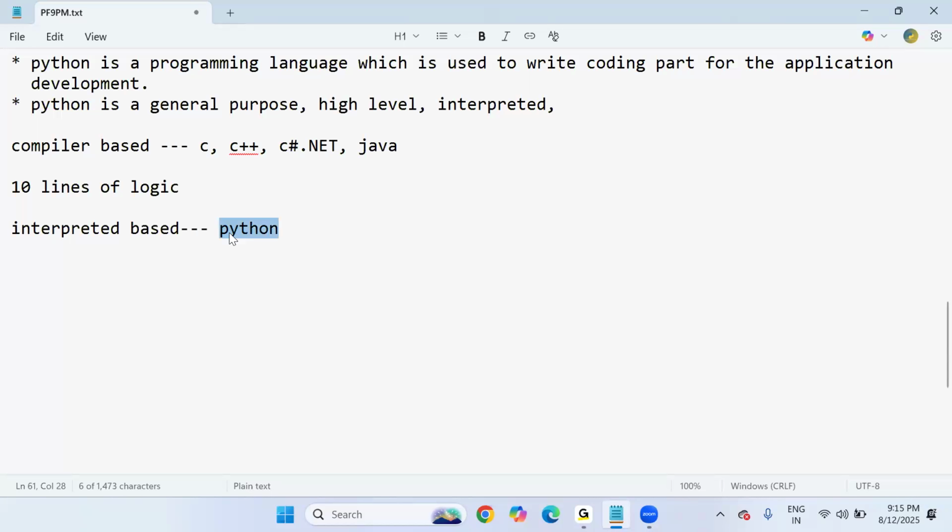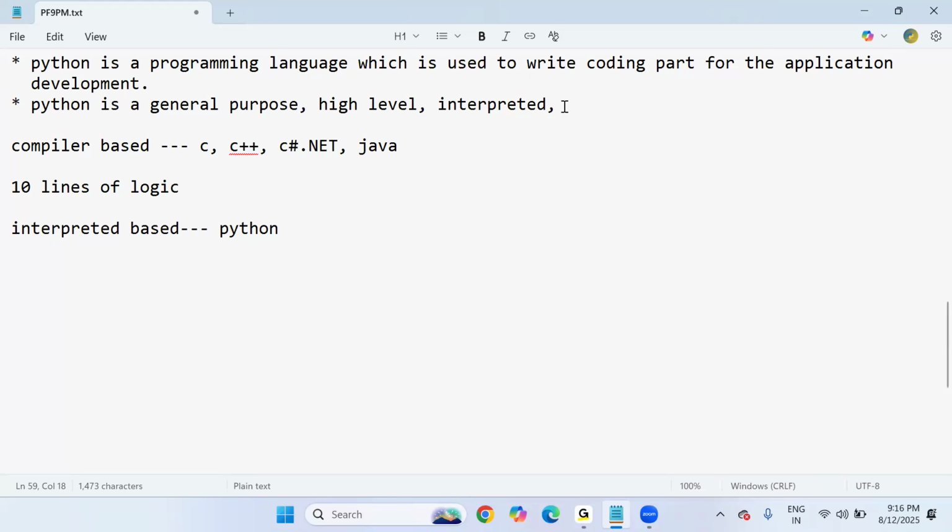At a time, only one error means you can focus on that error, rectify it and move on towards the next logic. So this is an interpreter based programming language, meaning line by line the code will be checked and executed, whereas in compiler based languages the whole program at a time will be checked and executed. So Python is an interpreted programming language, not a compiler programming language. But compilation will be taken care of by the interpreter internally. It doesn't mean that compilation does not take place in Python. Yes, compilation is also possible, but the interpreter only will take care of that compilation process internally. We don't compile explicitly for executing the program.